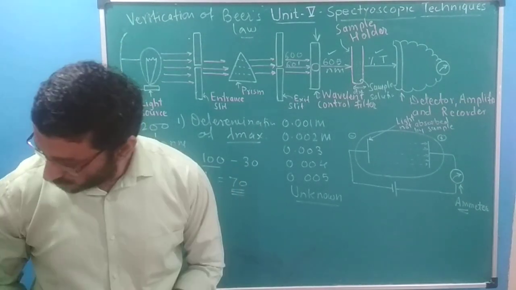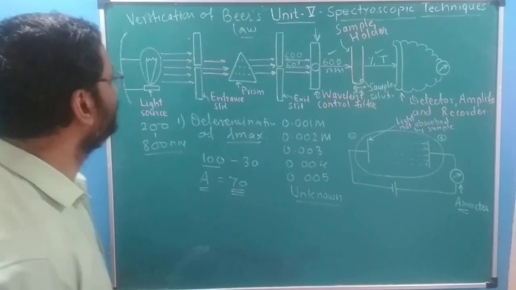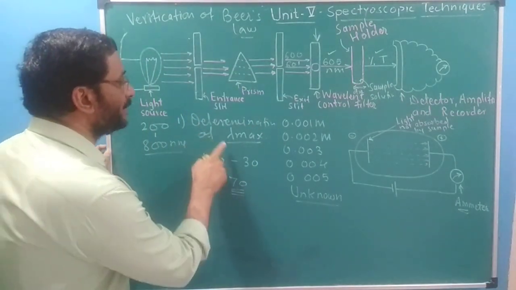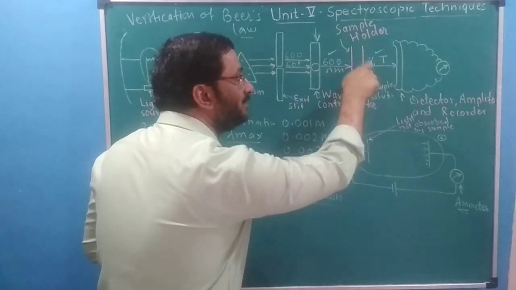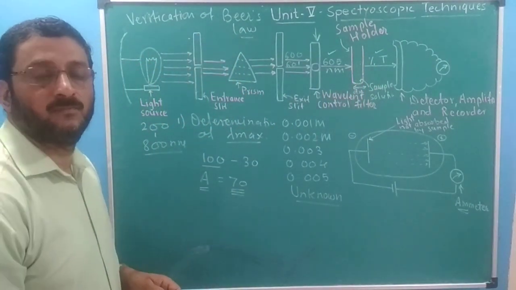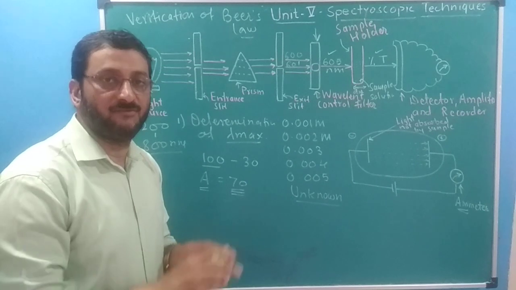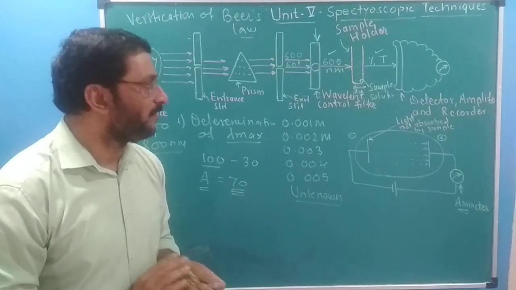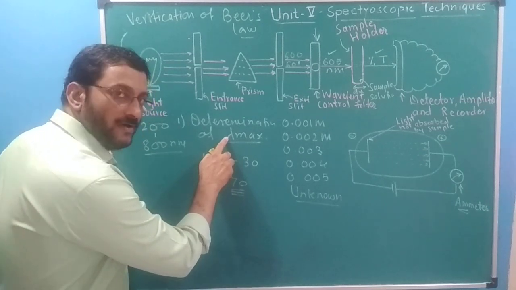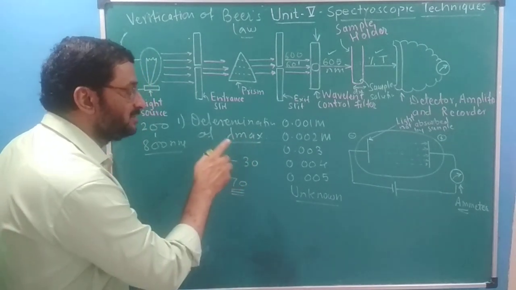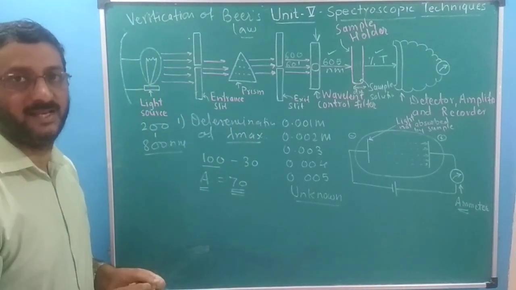Okay. Now going to the experiment. The first part is determining lambda max. What is that? What light we want to hit on the sample, that light, that wavelength, we have to select first. That is called lambda max. Lambda is the wavelength of maximum absorption that we have to select.